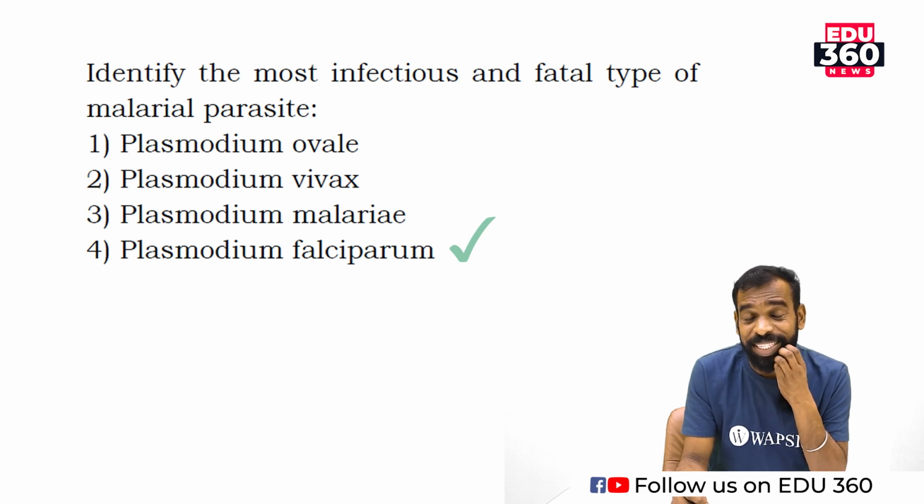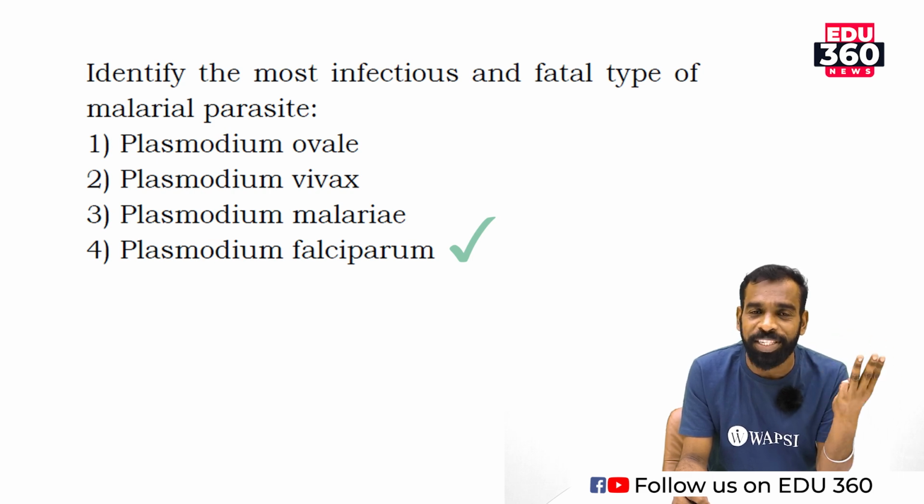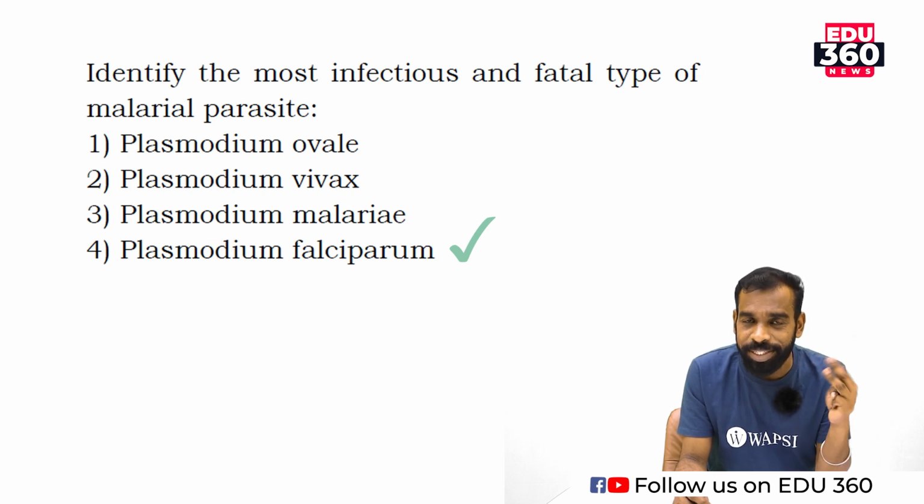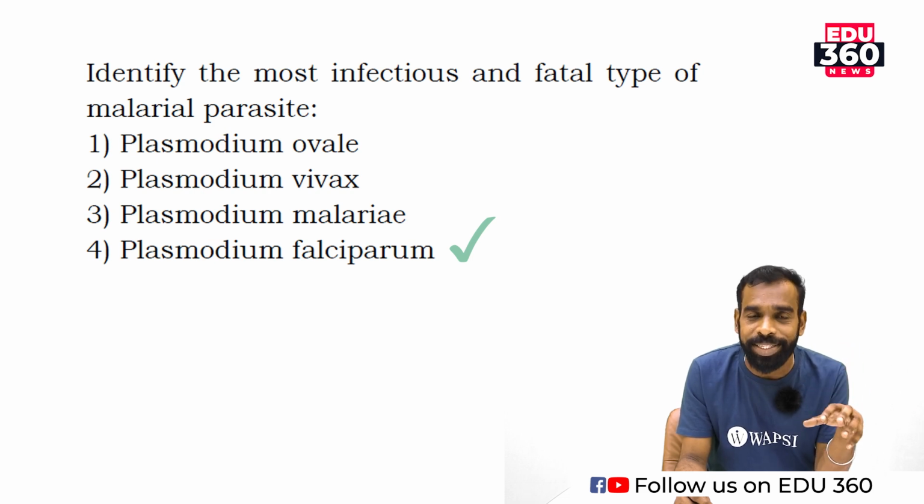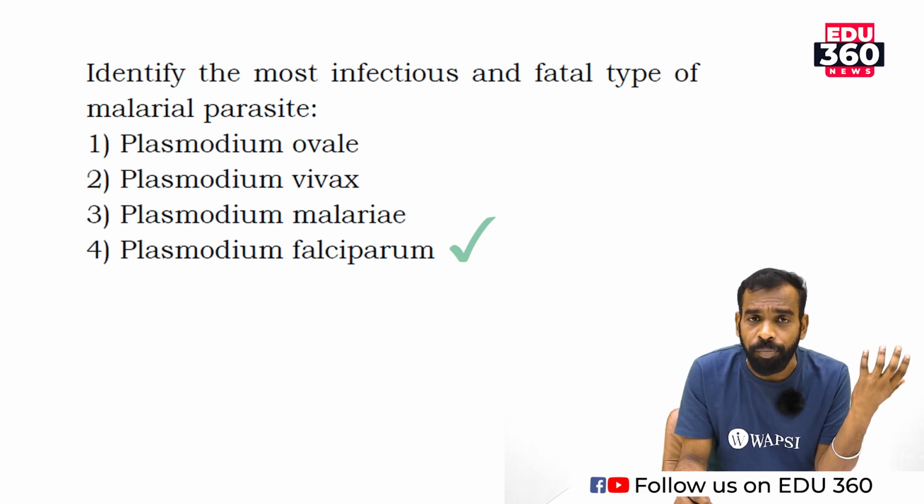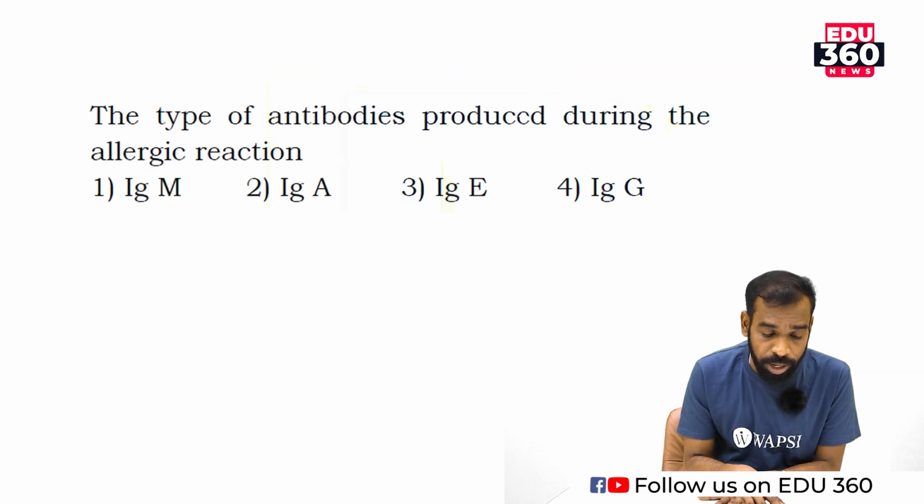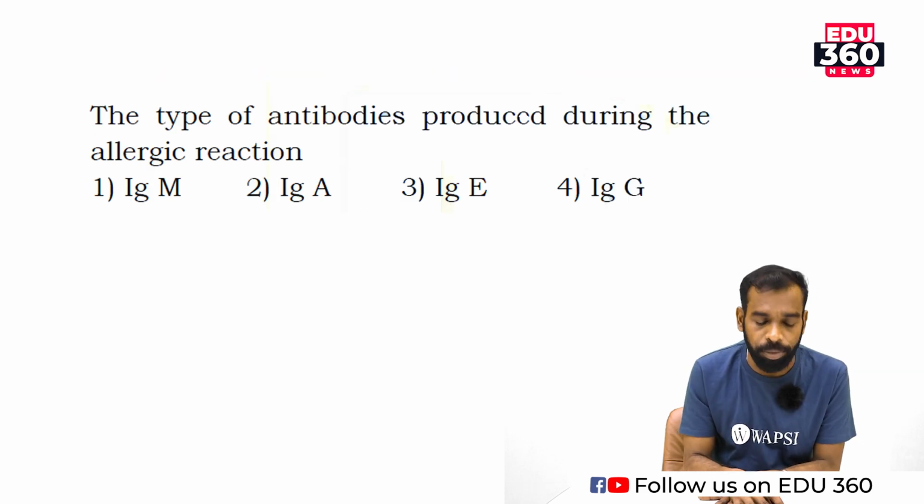Did you get me, my dear students? Plasmodium malariae, Plasmodium vivax and Plasmodium falciparum. There are three species given in our syllabus. First one is Plasmodium malariae, Plasmodium vivax and Plasmodium falciparum. From these three, the most dangerous type of malarial disease is caused by Plasmodium falciparum. I would like to go through the next question.